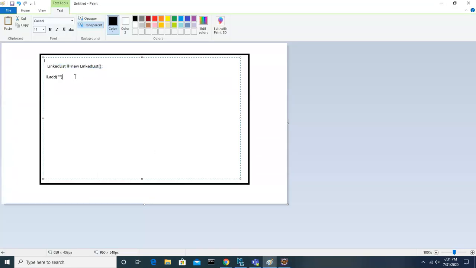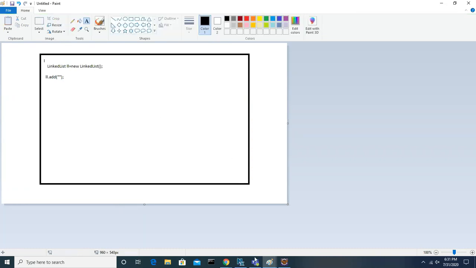So when you create the LinkedList and you try to add an element, what will happen? If you remember the data structures in C, and if you already attended, you can understand easily. That is node based, guys.